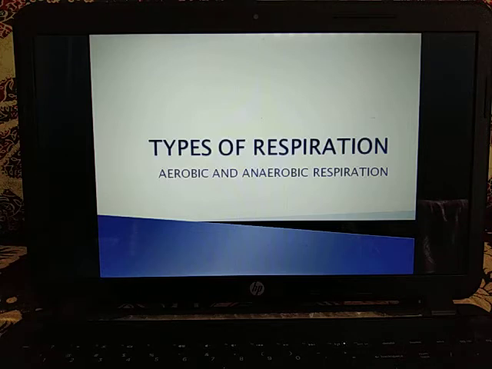Energy is liberated during the breaking of the bonds between various types of atoms. The common products of anaerobic respiration are carbon dioxide, ethyl alcohol and lactic acid. So C6H12O6 in presence of enzymes gives 2 CO2 plus 2 C2H5OH, that is ethyl alcohol or ethanol, plus 59 kilocalorie or 247 kilojoule.